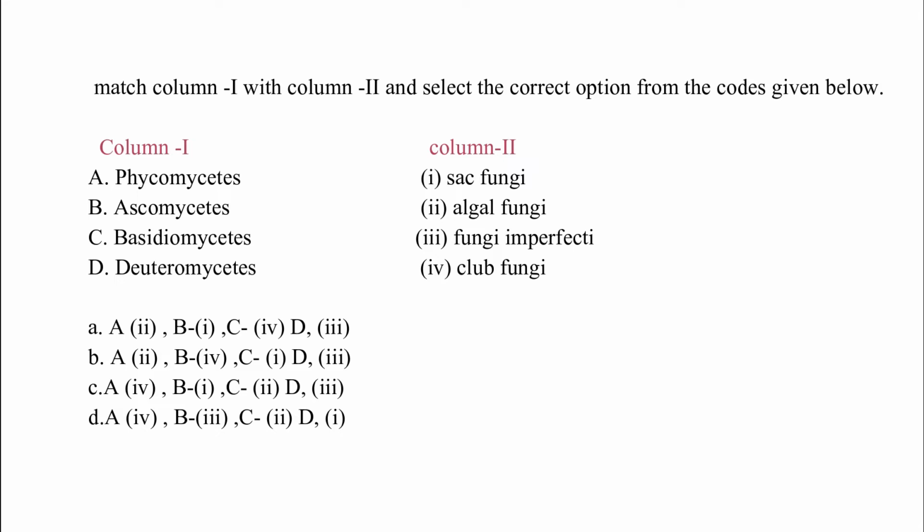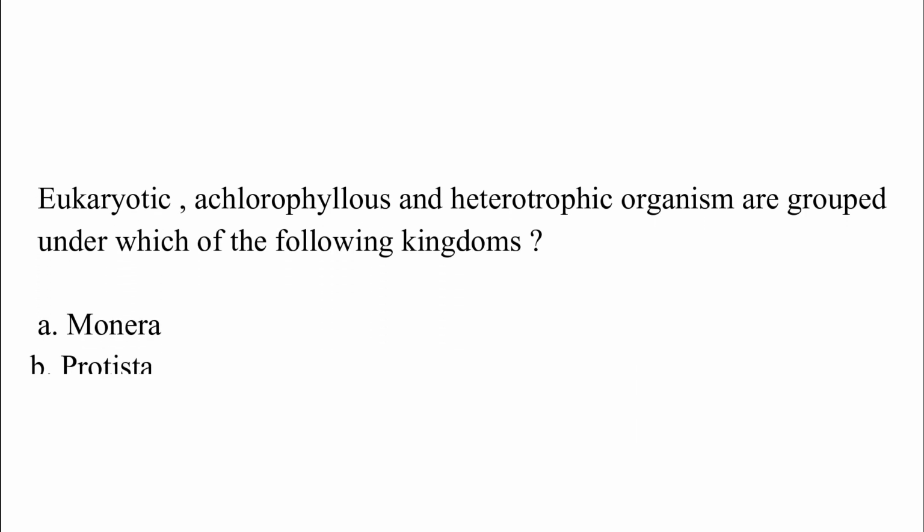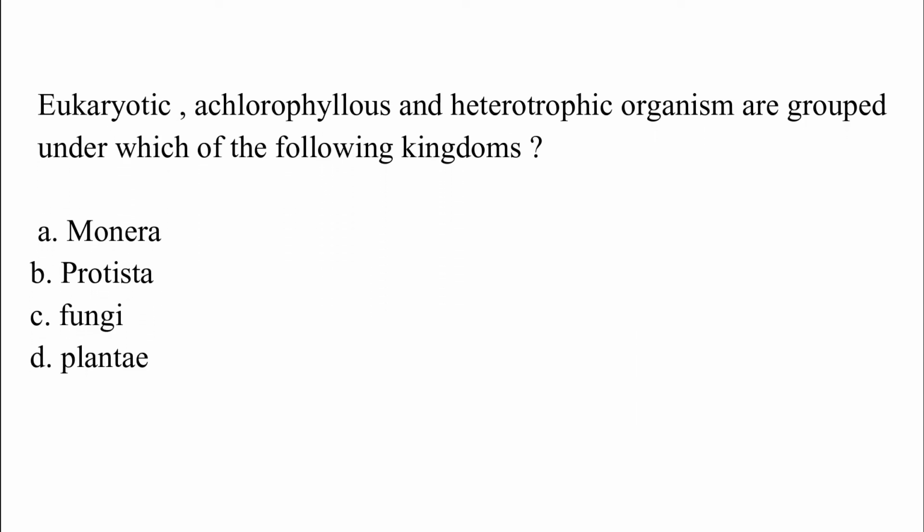The correct answer is option A, which is Phycomycetes is algal fungi, Ascomycetes is sac fungi, Basidiomycetes is club fungi and Deuteromycetes is fungi imperfecti. Eukaryotic, achlorophyllous and heterotrophic organisms are grouped under which of the following kingdoms? Option A, Monera; option B, Protista; option C, Fungi; option D, Plantae. The correct answer is option C, which is Fungi.